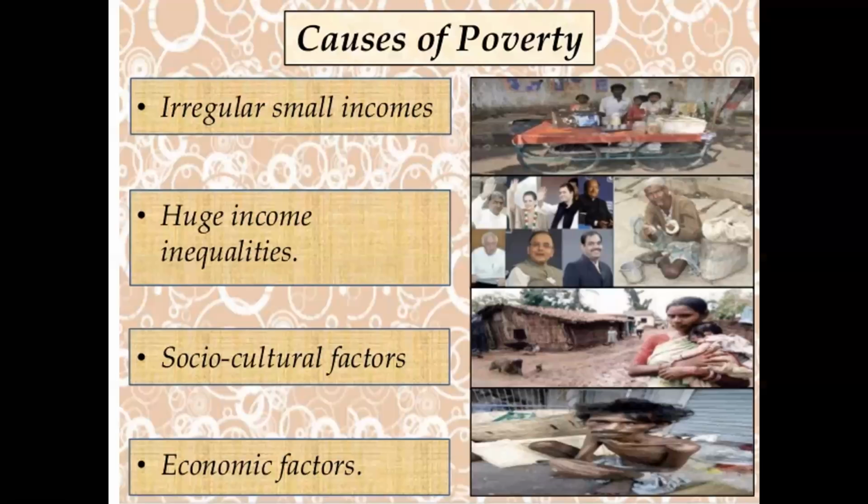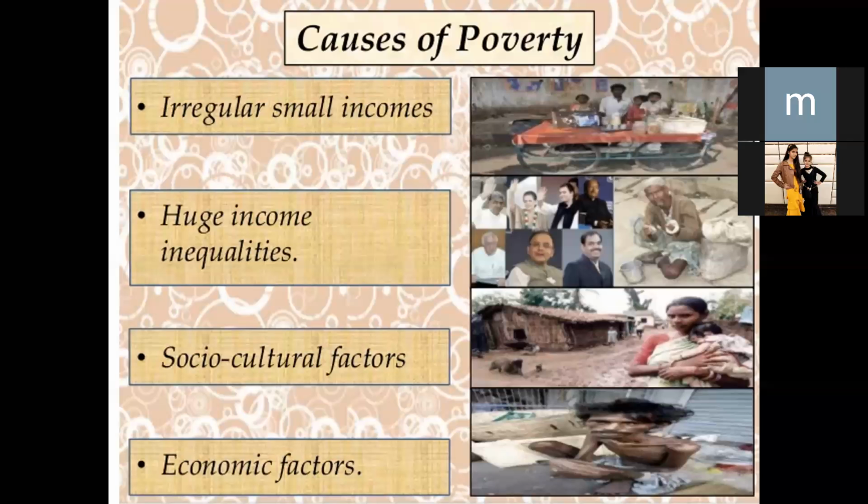Many people started different kinds of work also. We are also aware that many people became construction workers and domestic servants. So this is irregular small income. These people could not afford expensive housing facilities. They also live in, as we also studied about cities, many people live in overcrowded झुग्गीज.